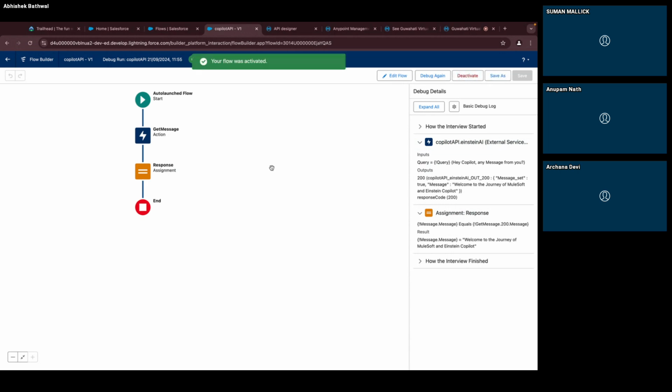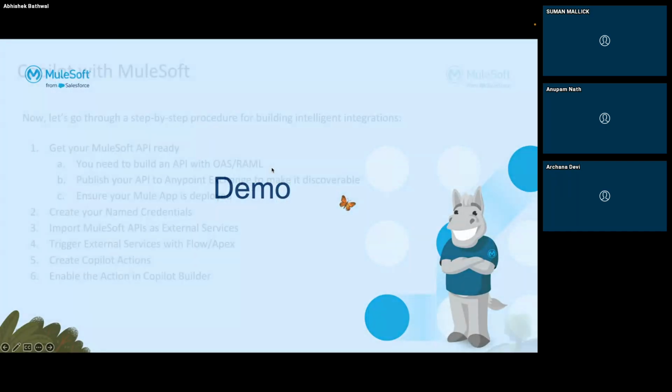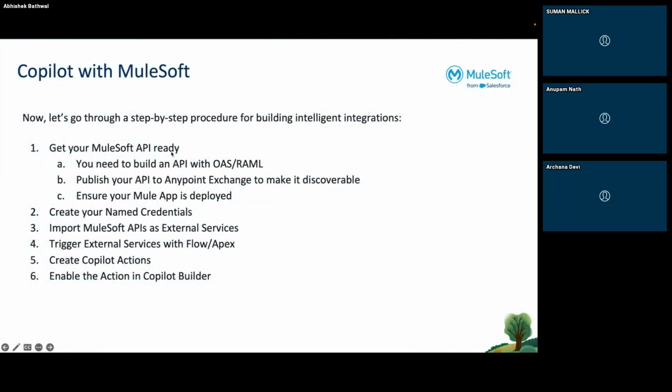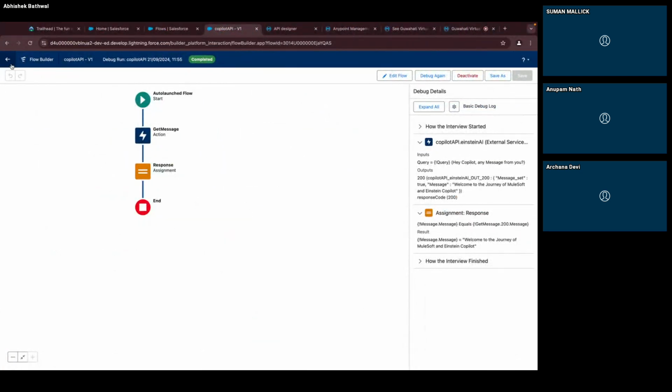So one more part is done. Our API is ready. We created the named credential. We did the external services and we created the flow, right? Now create the Copilot action and enable the action. So now let's see that part. We'll go back.